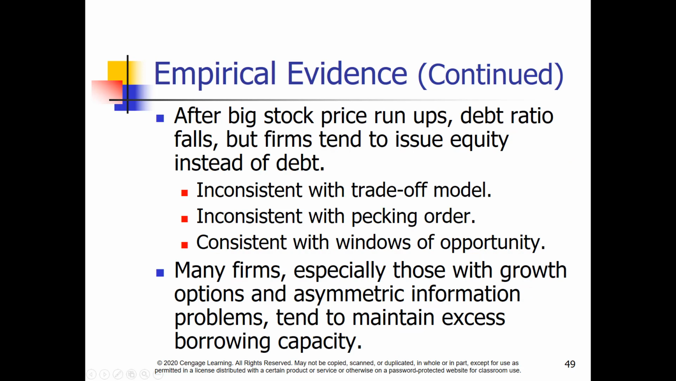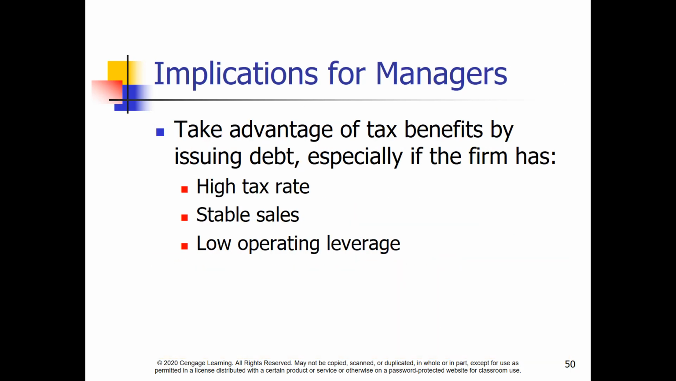Continuing the empirical evidence recap, we continue to see mixed results. After big stock price run-ups, debt ratios fall, but firms tend to issue equity instead of debt. That's inconsistent with the trade-off model, inconsistent with pecking order, but consistent with windows of opportunity. Many firms, especially those with growth options and asymmetric information problems, tend to maintain excess borrowing power. Clearly, there's still much to be learned about capital structure and how firms actually decide on their mix of debt and equity. From a management perspective, however, there are some general guidelines.